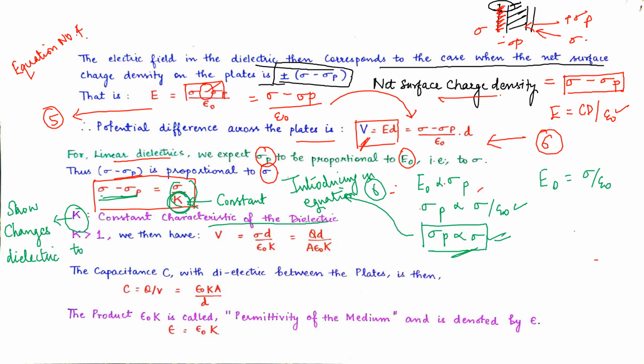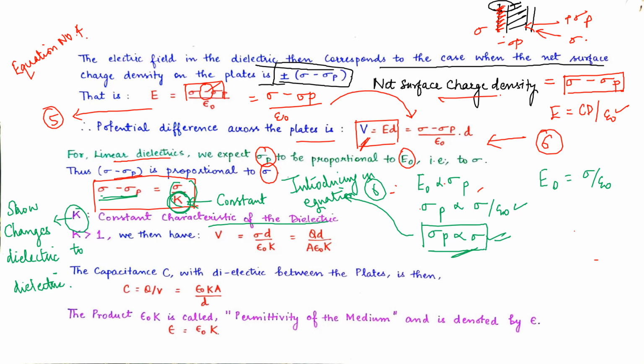If we are taking a dielectric 1, it will have some value of k. But if we are changing that dielectric to some other material, it will have its own different value. So no two dielectrics are the same in nature.